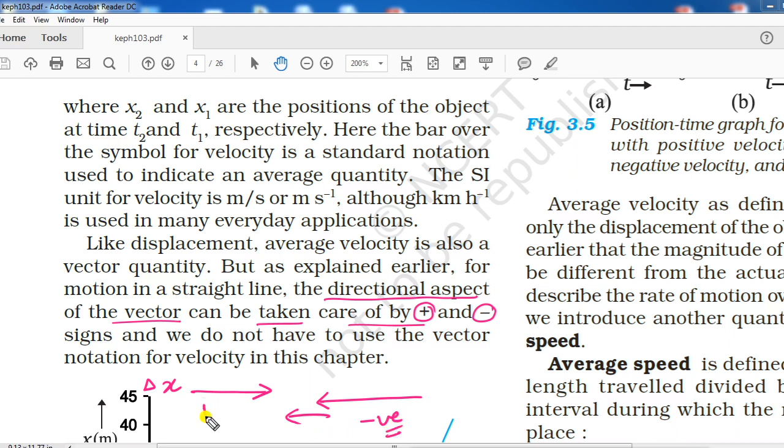If we consider this direction as positive, then opposite to this direction we will consider as negative, right? This is the meaning of positive and negative sign here.